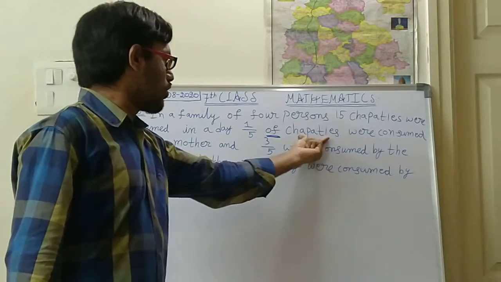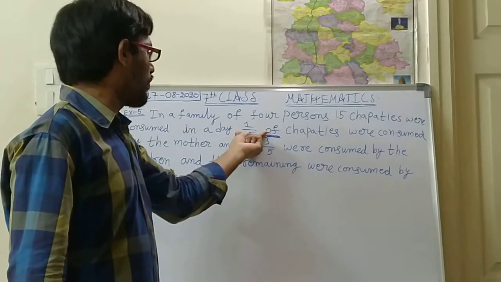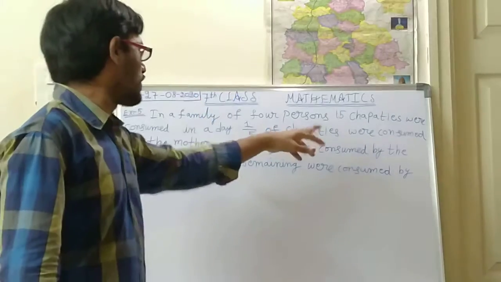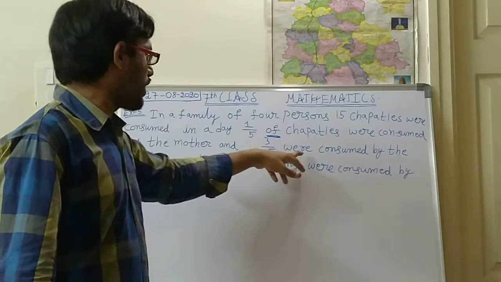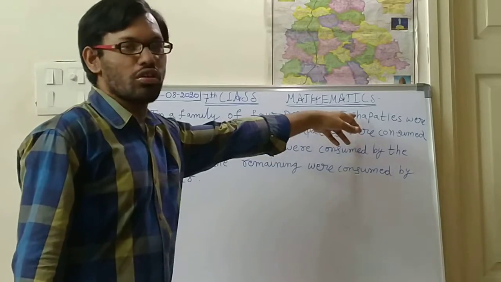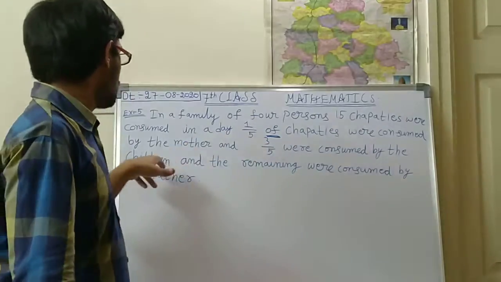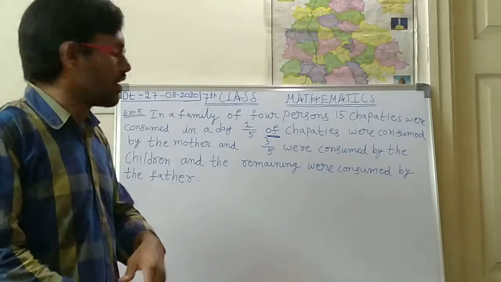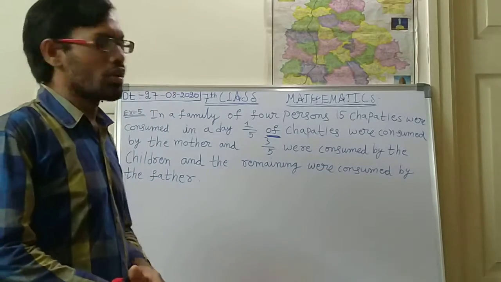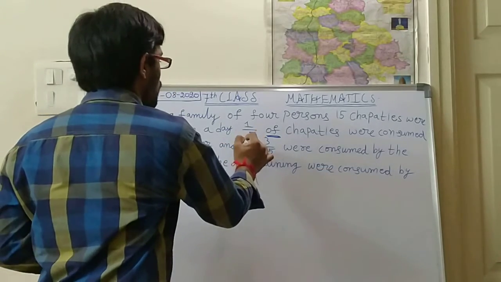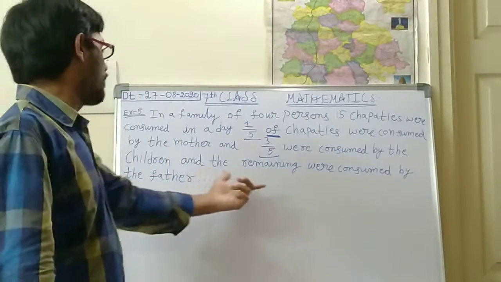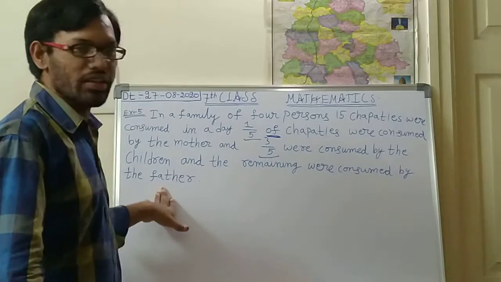So out of the total chapatis, 1/5 part were consumed by the mother. And 3/5 were consumed by the children. Is it right, children? And the remaining were consumed by the father.